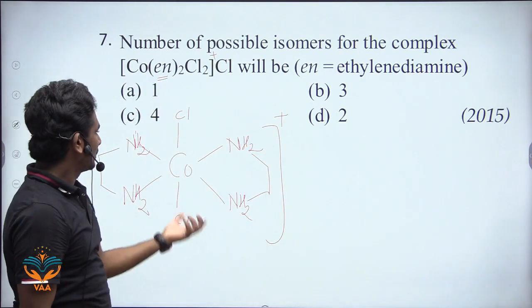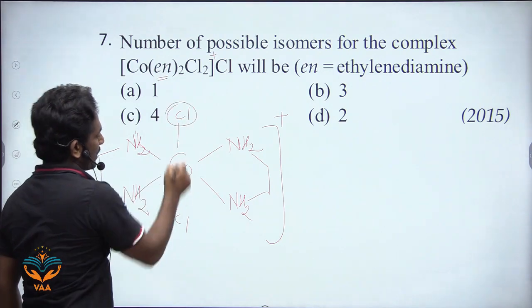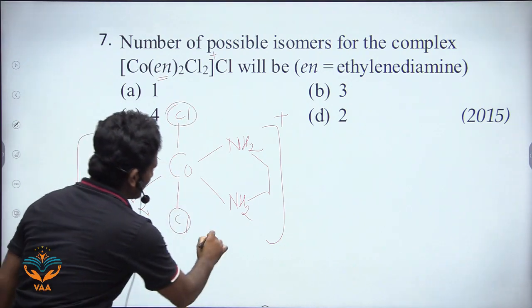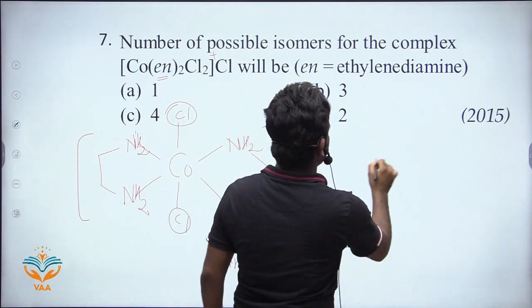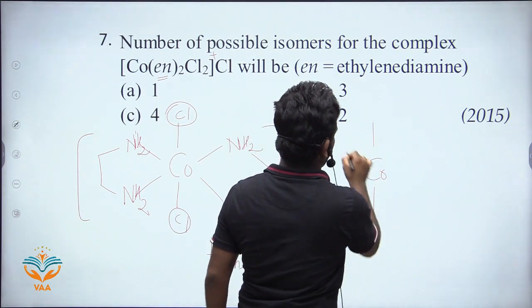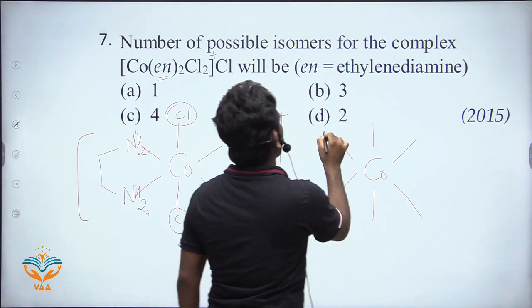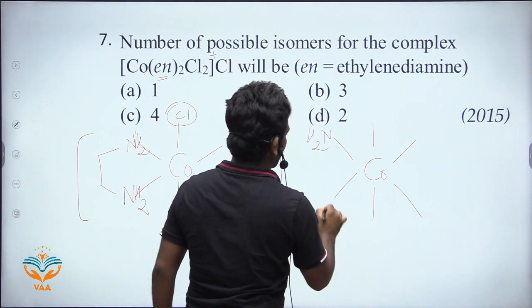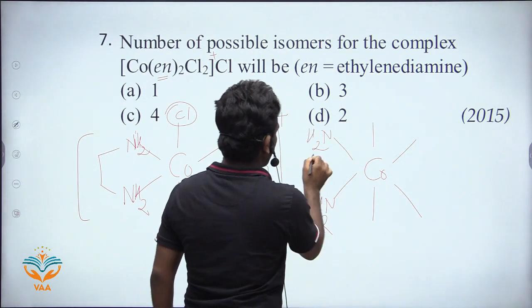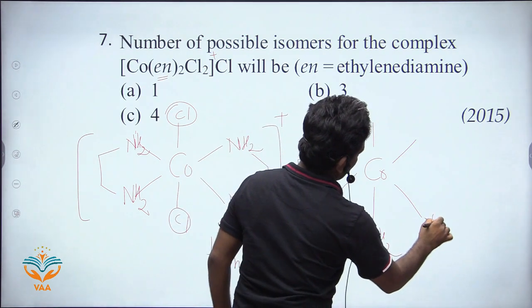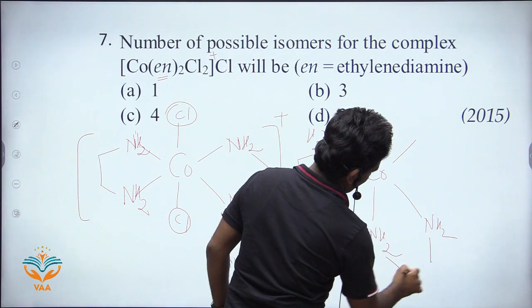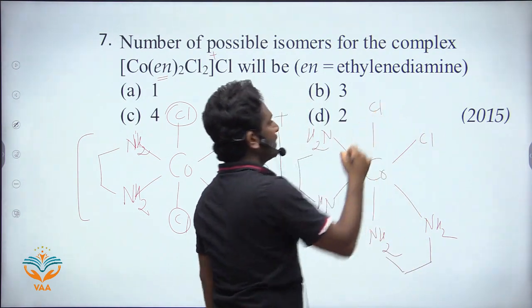What is another one? This is a trans, right? These two chlorides are opposite to each other, so it is a trans. Another one is cis. And this is the cis.